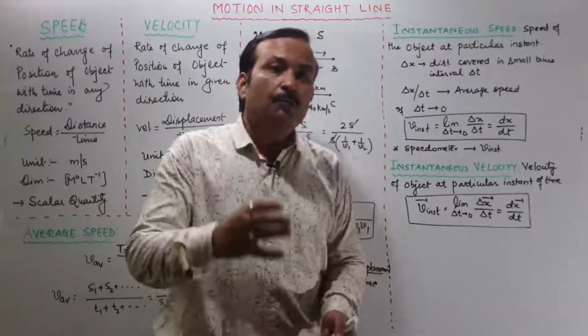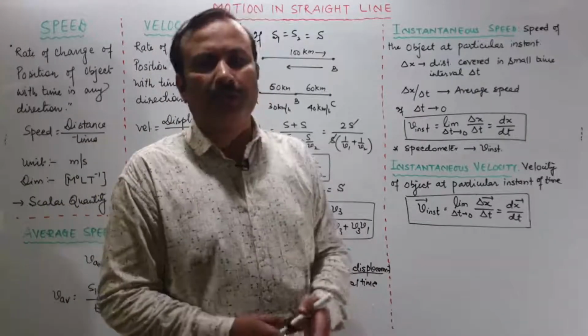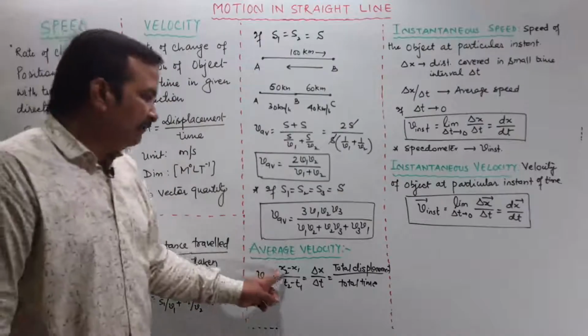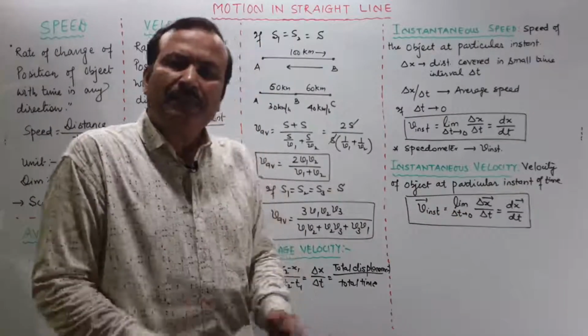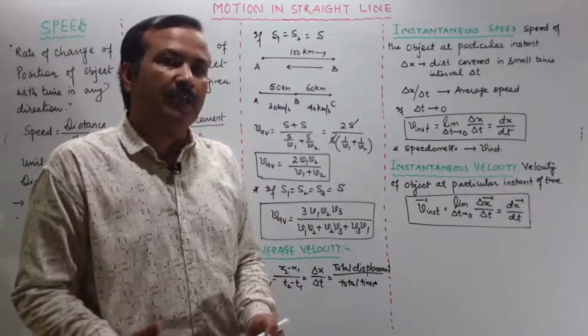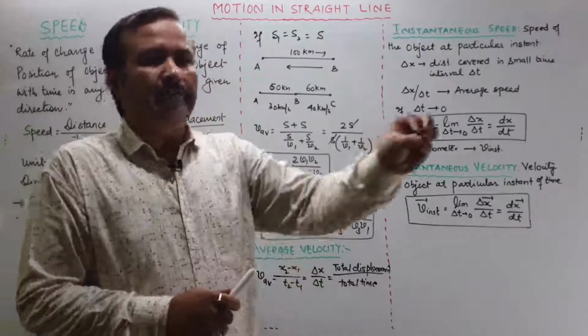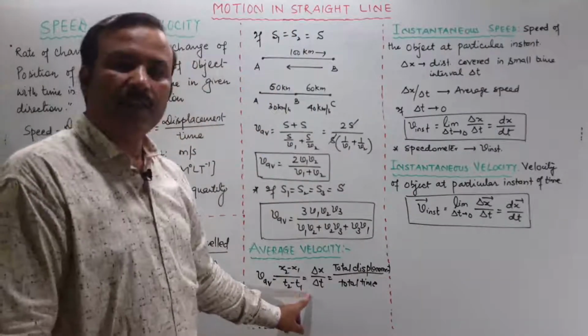Now when a numerical is given, how will you find out which formula is applicable? Like whether we will be applying average velocity or instantaneous velocity. कैसे, मतलब confusion यदि है आपको तो कैसे समझेंगे? Suppose there are two time intervals given, from time this to time this, obviously t1, t2.